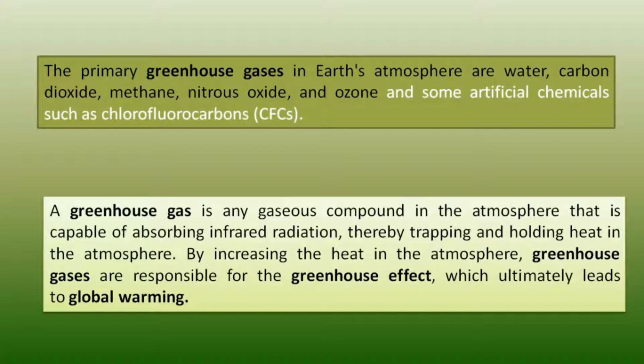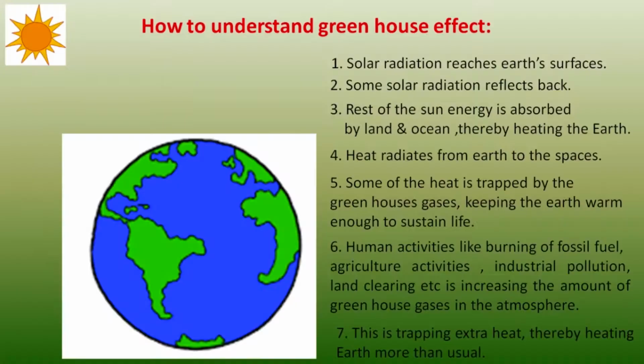First of all, we should know what greenhouse gases are, because they are responsible for this. The primary greenhouse gases in Earth's atmosphere are water, carbon dioxide, methane, nitrous oxide, and ozone, and some artificial chemicals like chlorofluorocarbons. A greenhouse gas is any gaseous compound in the atmosphere that is capable of absorbing infrared radiation, trapping and holding heat in the atmosphere. By increasing the heat in the atmosphere, the greenhouse gases are responsible for the greenhouse effect, which ultimately leads to global warming. So, how do we understand this greenhouse effect?